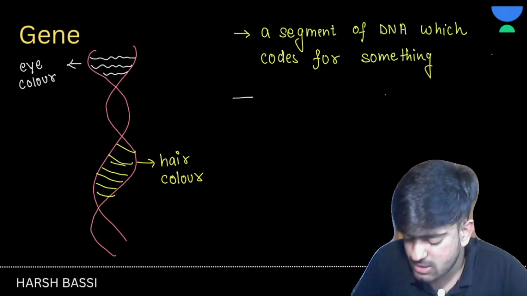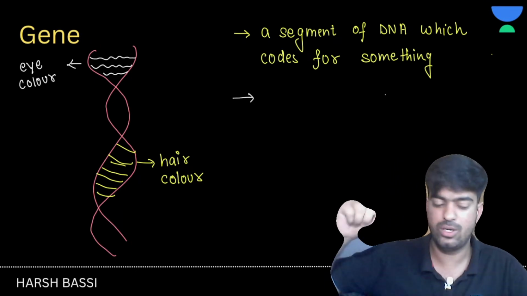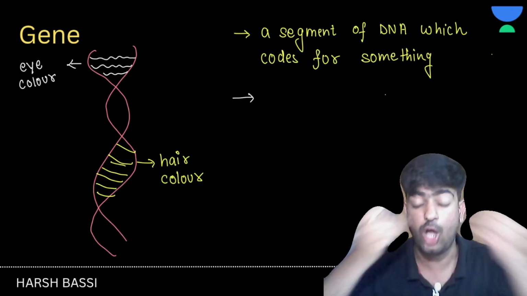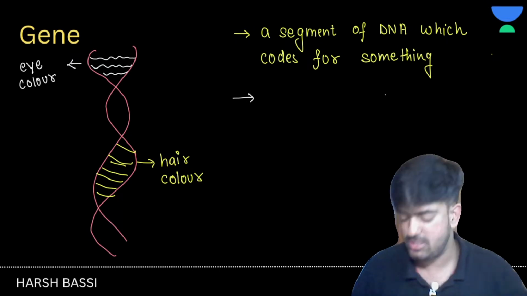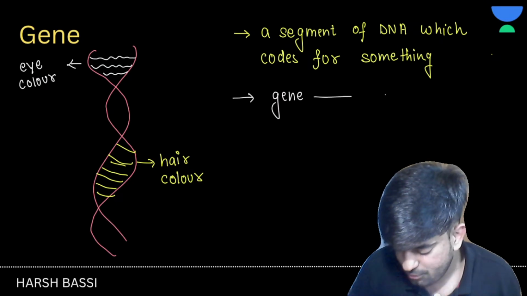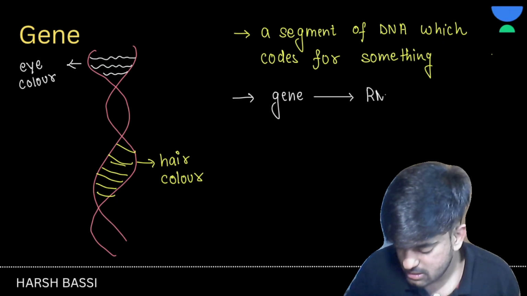Now we should know a proper definition also. So what does this gene do? Does it have a Harry Potter wand and say the eye color changed, hair color changed? No. This gene is basically forming the RNA, and this RNA makes the proteins.